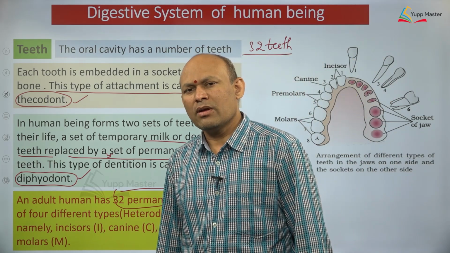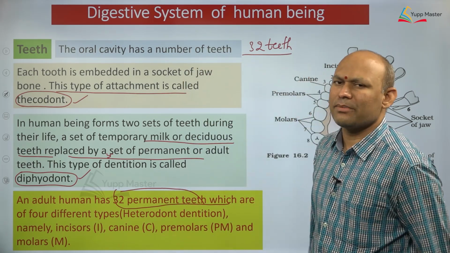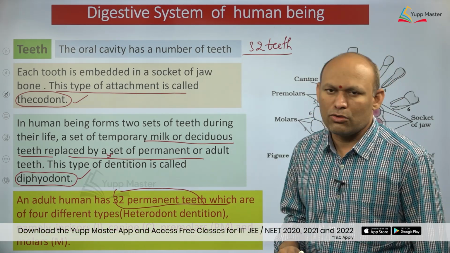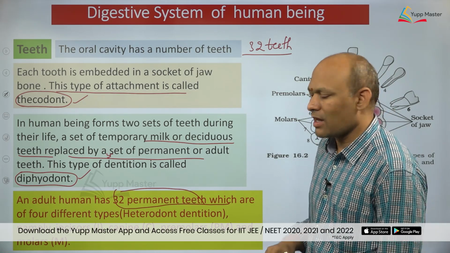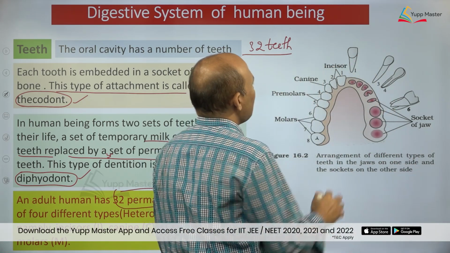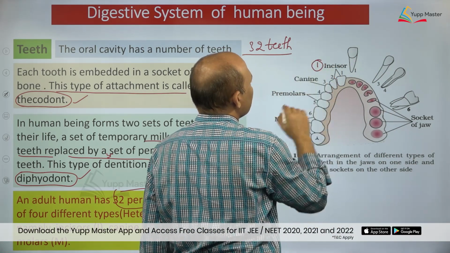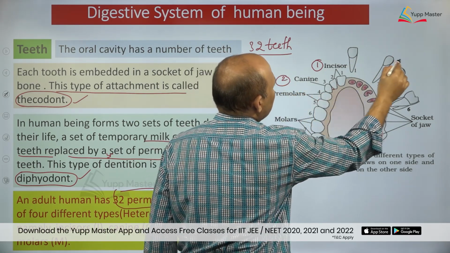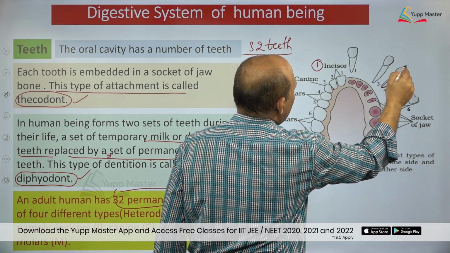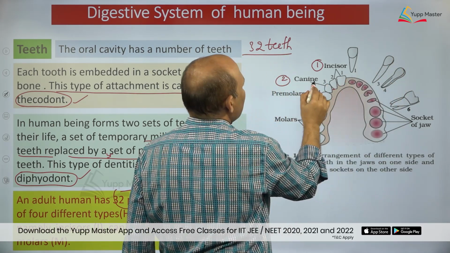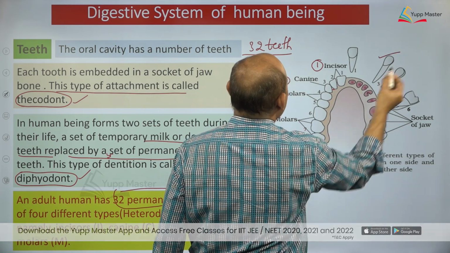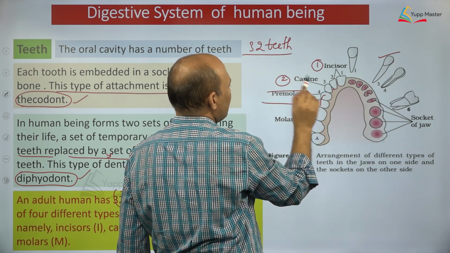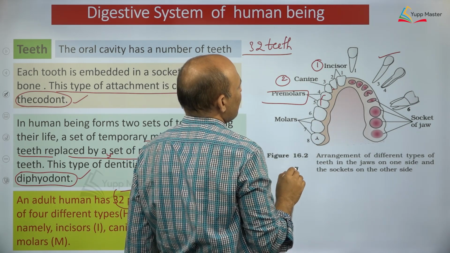And you know how many different types of teeth you can find in human being? See, 4 different types of teeth you can find in human being. What are those 4 different types of teeth? See, here I have shown clearly, dear students, incisors. This is incisor, right? Second one, canines, right? So this is what? Most important you need to understand, dear students, a very important one, canine, right? So see, premolars, right? Are you able to see? These are premolars. Most important you need to understand, dear students, very simple.